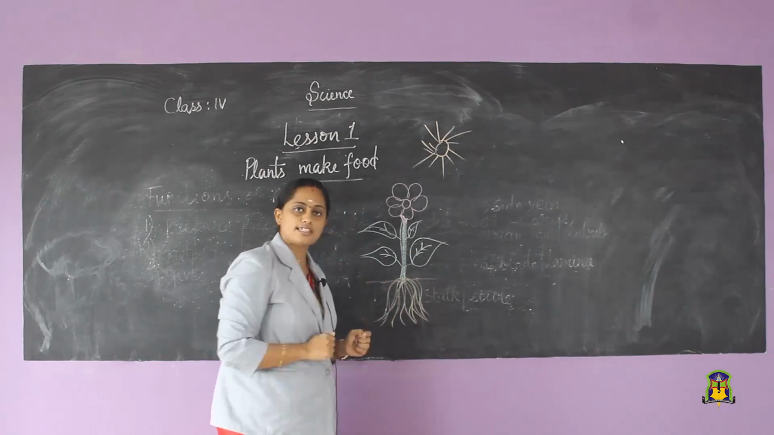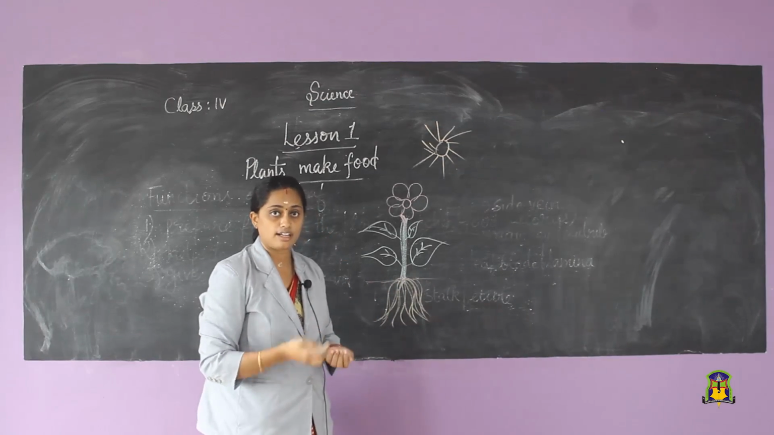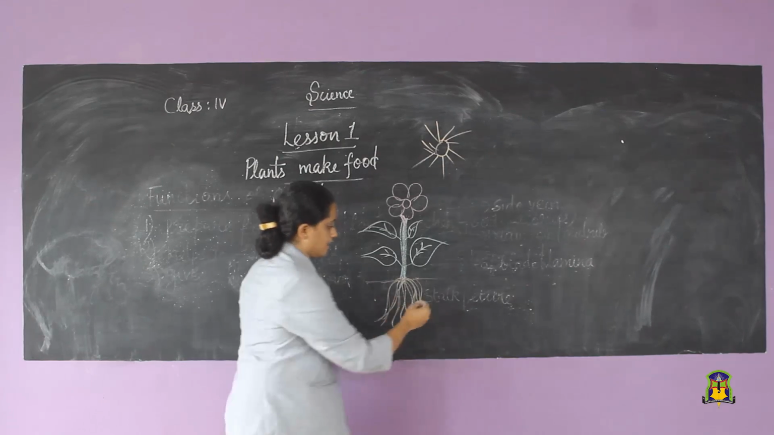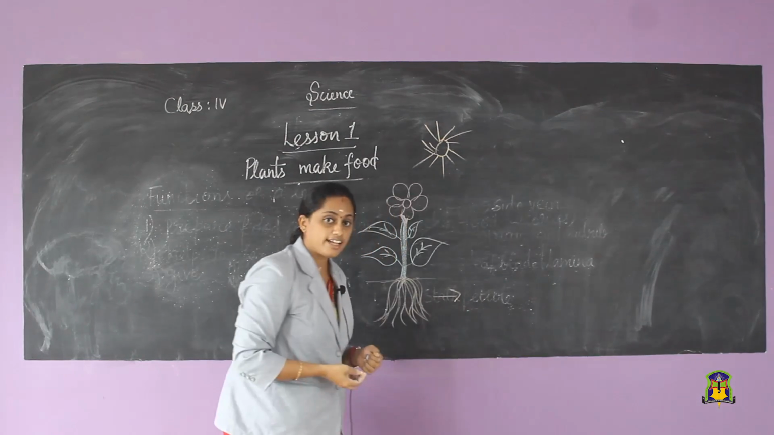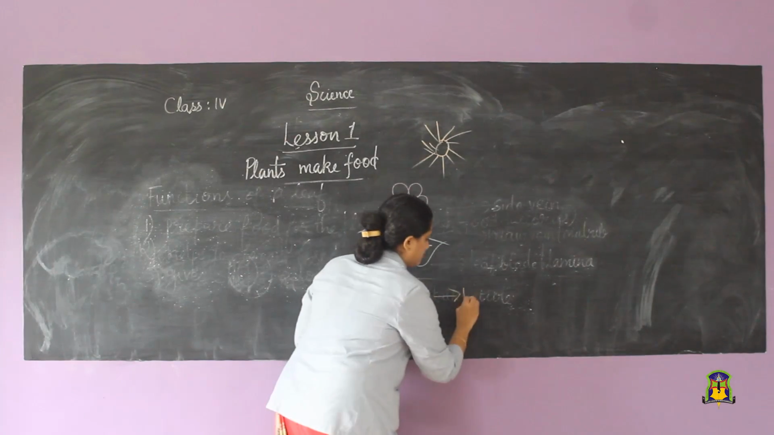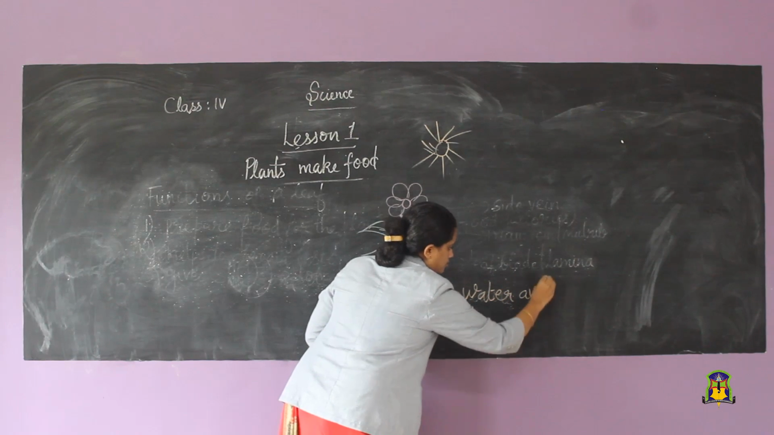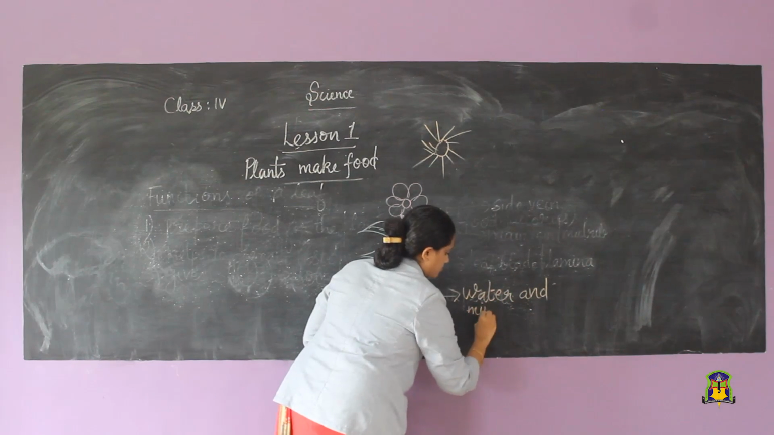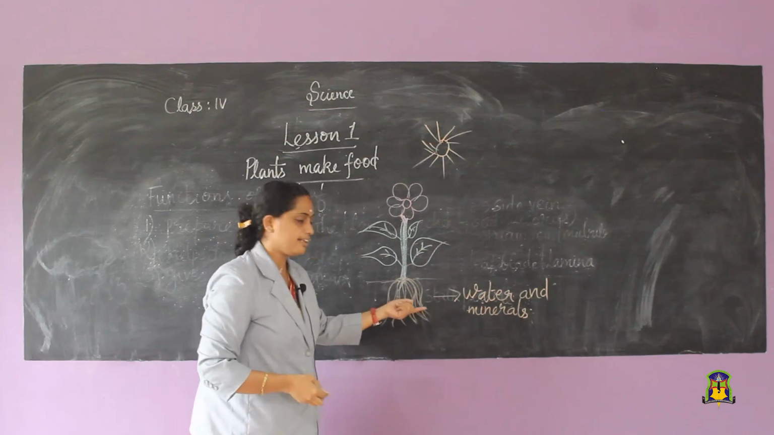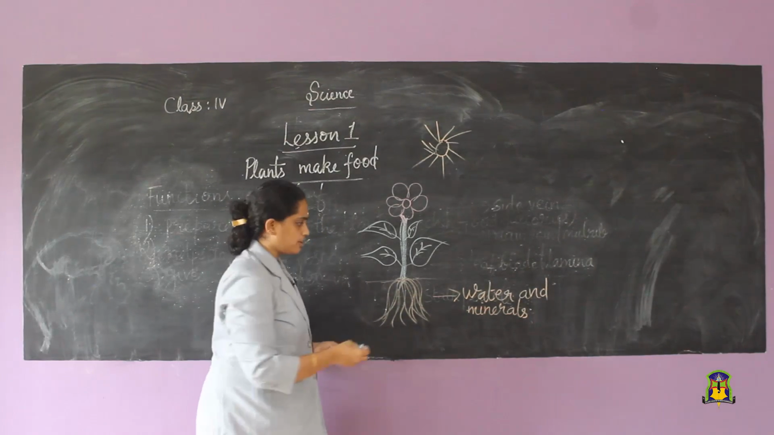Did you see the roots? They are below the soil. The roots are absorbing water and minerals from the soil. What are they taking? Water and minerals from the soil. So, from the soil they are taking water and minerals. What will happen after taking this water and minerals?